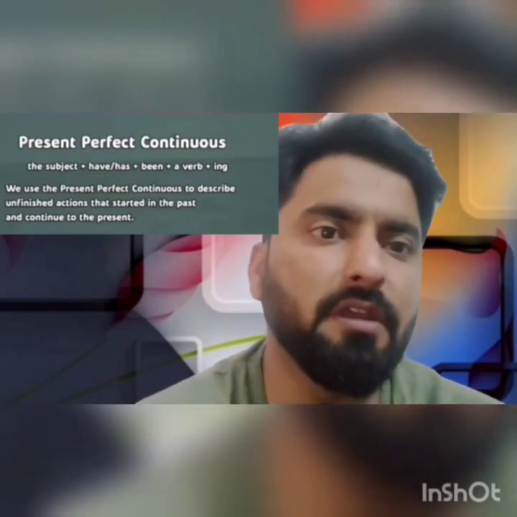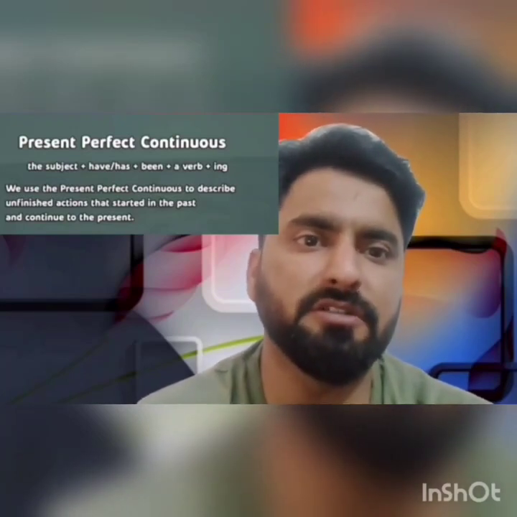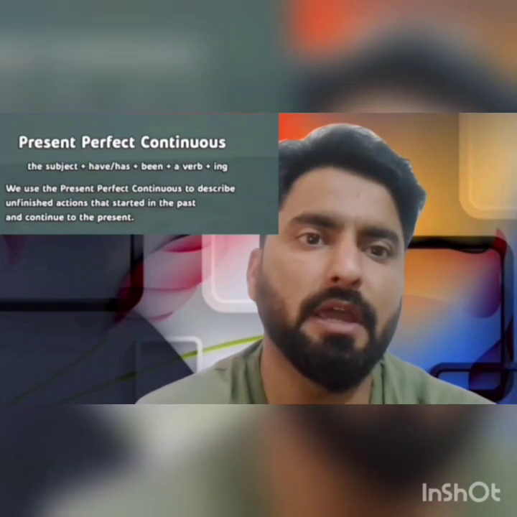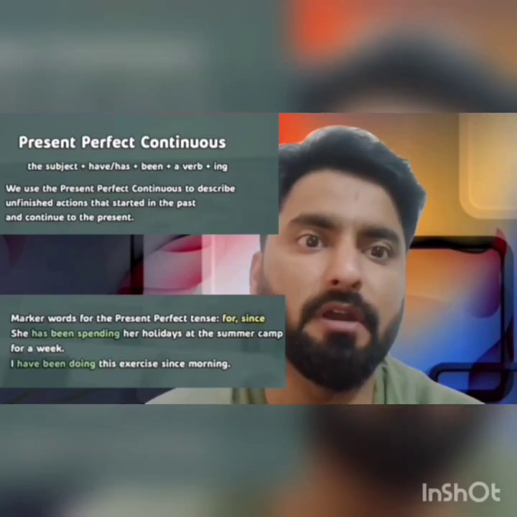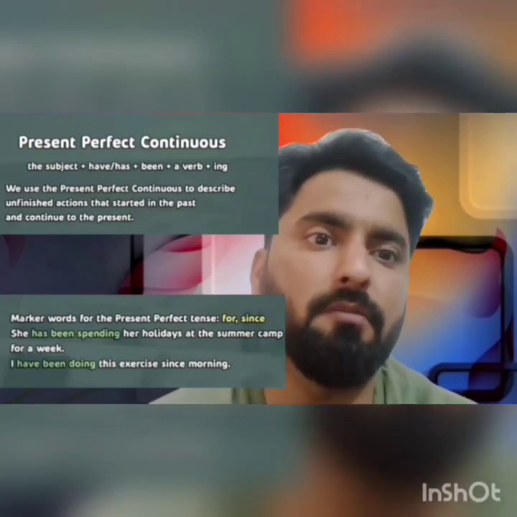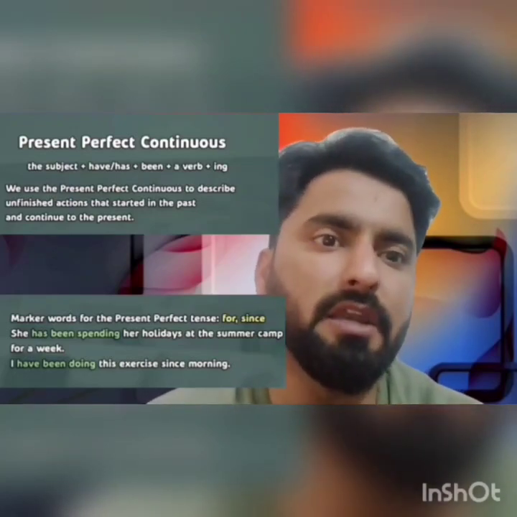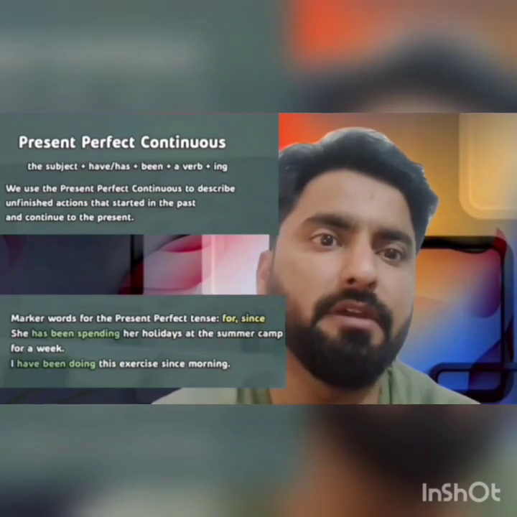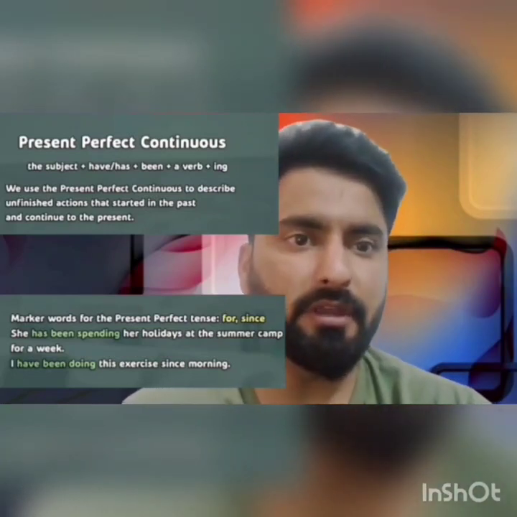Since will be used when we know about the time. So for example, since morning, since evening, since 2 a.m. of the morning, etc. And for will be used when we don't know about the time. For example, for a week, for a year. So the question arises here: for how many weeks? For how many years? So the example is, she is spending her holidays at summer camp for a week. The second example is, I have been doing this exercise since morning.